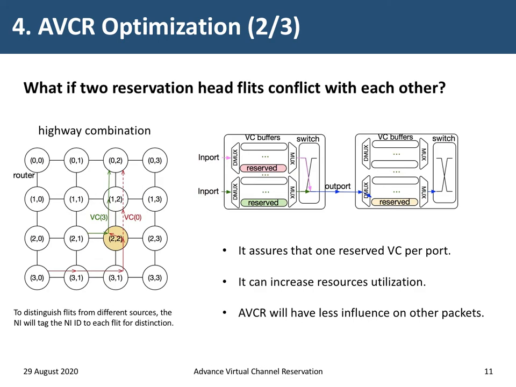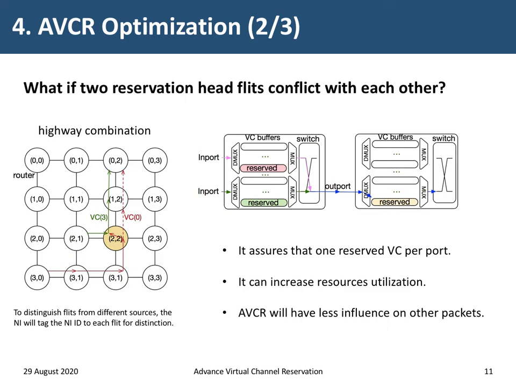Besides, in our design, we only use one VC per port to support advanced reservation, which means that the head fleets for reservation could be blocked by each other, influencing the performance. To solve this problem, we proposed a highway combination mechanism, as shown in the figure. If two highways from different sources have the same target, they can share the same highway path from the joint router. The details in router 2 are shown in the right figure.